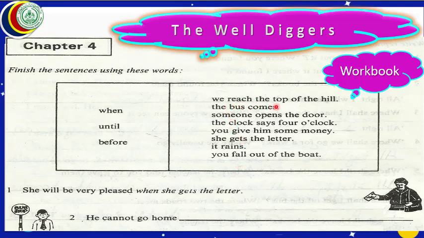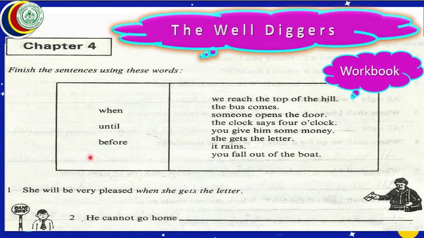Let us start from the beginning. We reach the top of the hill. Is there any bus in this sentence or bus stop in this sentence? No. The bus comes. Yes, here is bus. Okay, this means the bus comes will help us to complete part number 2.